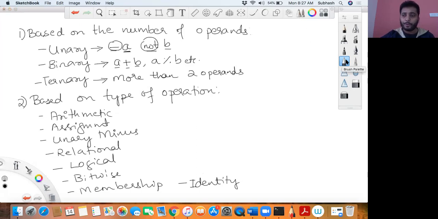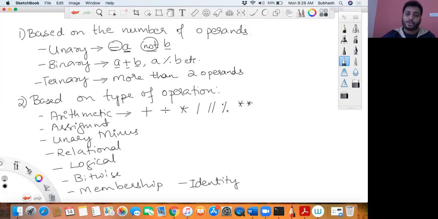Now, what do you mean by arithmetic operators? Arithmetic operators are used for addition, subtraction, multiplication, division, truncated division, modulo, and exponential operation. These are the arithmetic operators available in Python. First one is plus, which is used for addition.